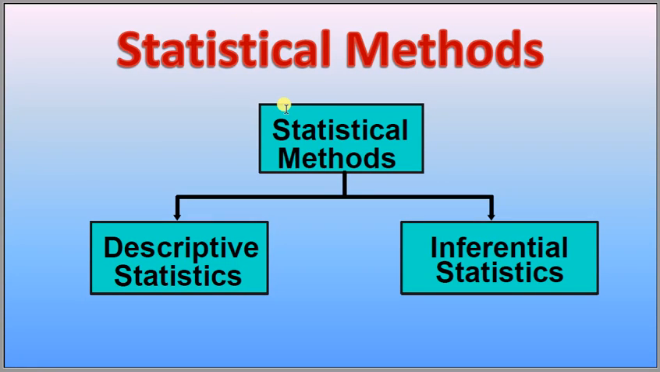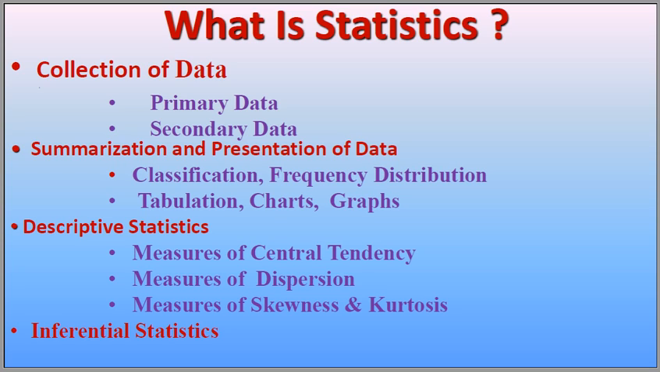Statistical methods are divided basically into two parts: descriptive statistics and inferential statistics. What is statistics? Statistics is a collection of data, primary data and secondary data. Primary data are those data which are collected by an investigator through personal investigation, personal interview, or a questionnaire, while secondary data are those data which have already been collected by others and published in books, journals, or data books. And if you collect those data for your own study purpose, they are not known as secondary data.